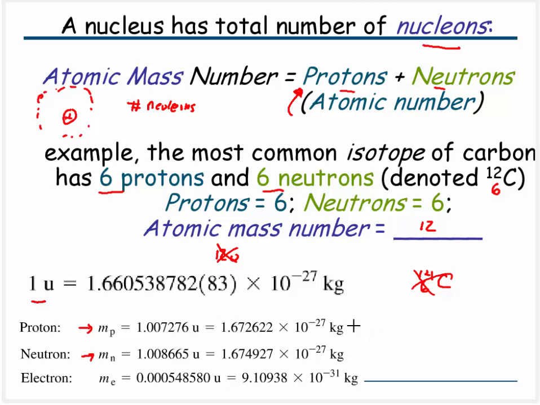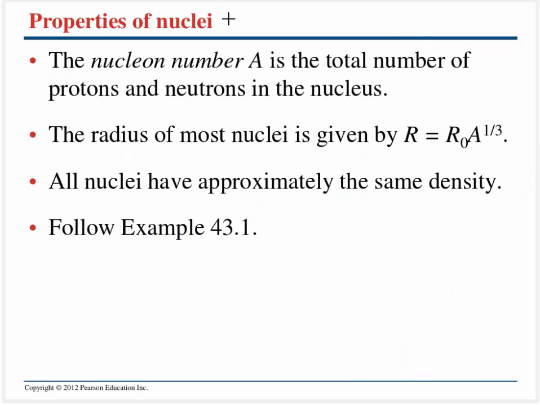This is going to be really important when we start talking about decay, because some of that mass is going to be converted to energy. So you definitely want to have these scribbled down, and we also know that the electron is about 1,000 times less massive than the proton or the neutron. Now let's put this in the language of the book.